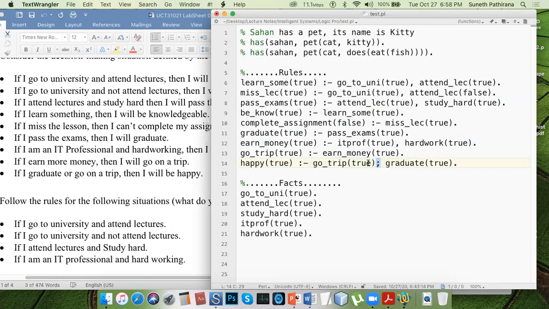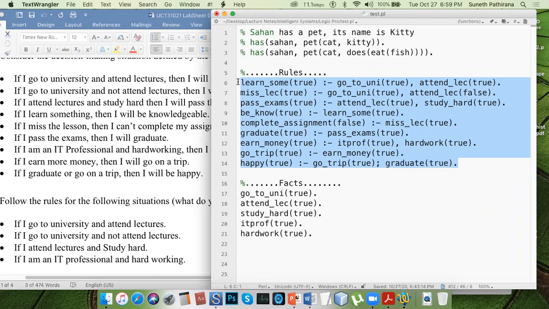This comma means and. So this is the OR. If you want to be happy, you can go on a trip or be a graduate. So this is just a kind of story. Okay, these are the relationships, what we call the interdependencies. These are the conditions that you need to satisfy or check when you are searching for something. These are the filtering conditions that you need to check.